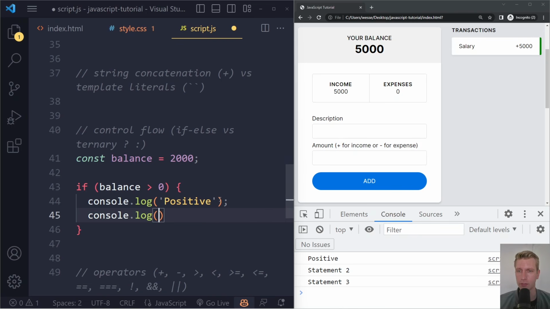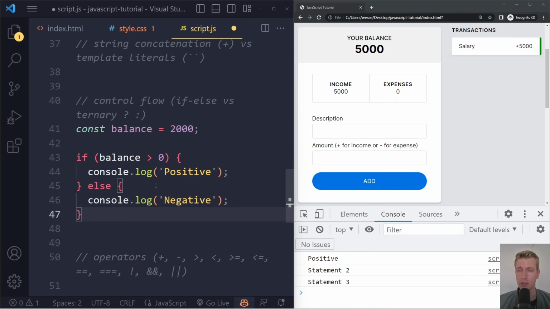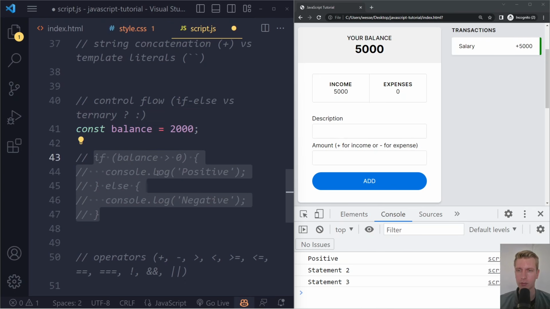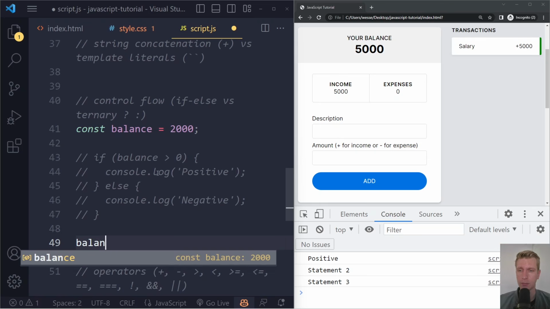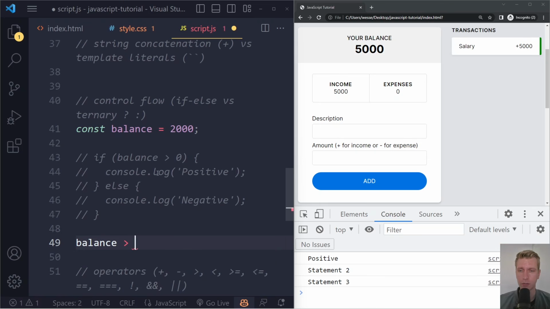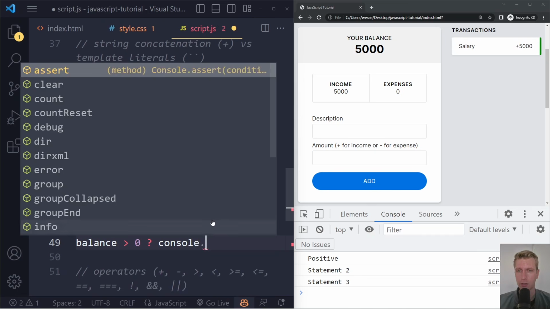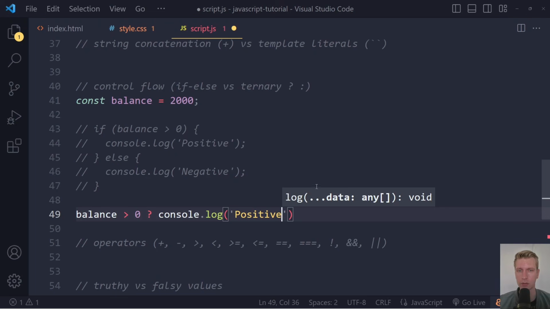Let me turn it back to the if else. Now we have an alternative way of writing this with the ternary operator, as it's called. Right, so I'm going to comment this out, and I'm going to write the equivalent now in this new modern syntax. So what we can say is balance greater than 0, right? You can see it as a question, balance greater than 0. Well, if that is true, console log, let me make it full screen, right? Balance greater than 0. If that is true, console log positive.